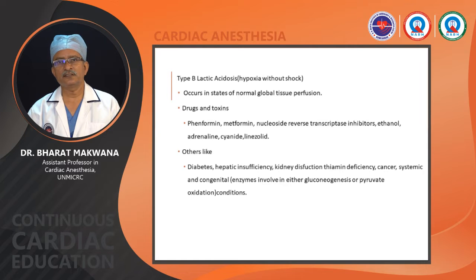Hepatic insufficiency is a primary cause of lactic acidosis due to inadequate clearance of lactate to pyruvate to glucose, or neoglucogenesis, we say it as glycogenesis. Kidney function is also important. Kidney also has an effect in the conversion of lactic acid to pyruvate to glycogen storage, and it has around a 10 to 20% role. The major role is of the liver.